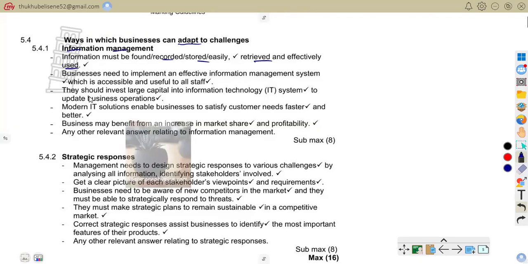Meaning to say, we are talking about collecting and storing information. We are saying businesses must store and manage information effectively.